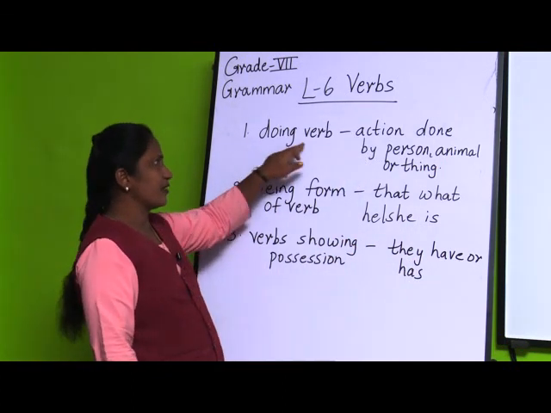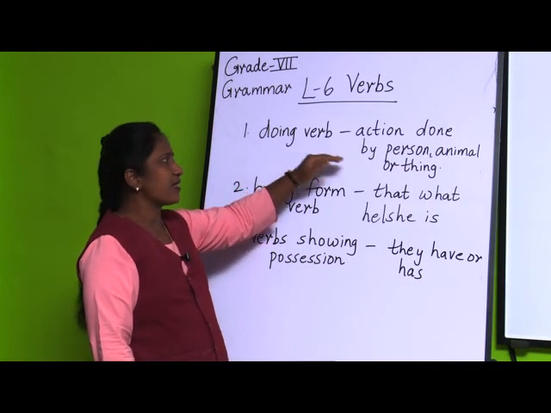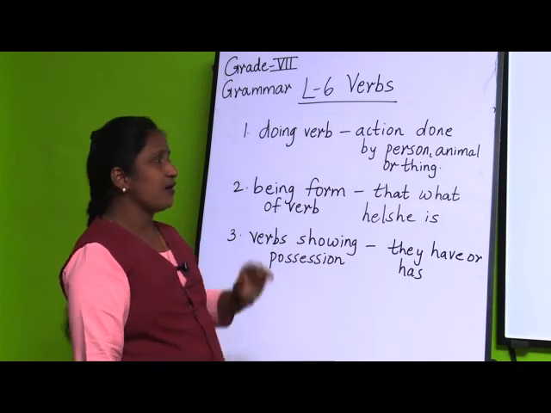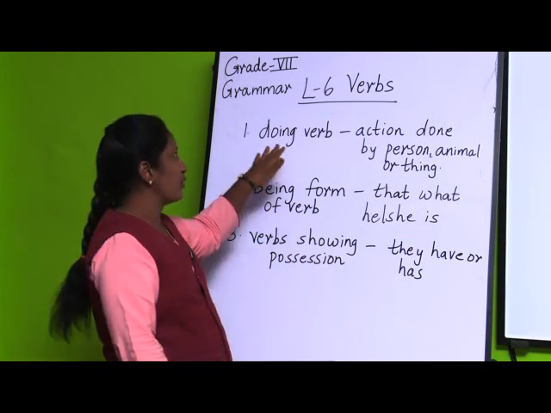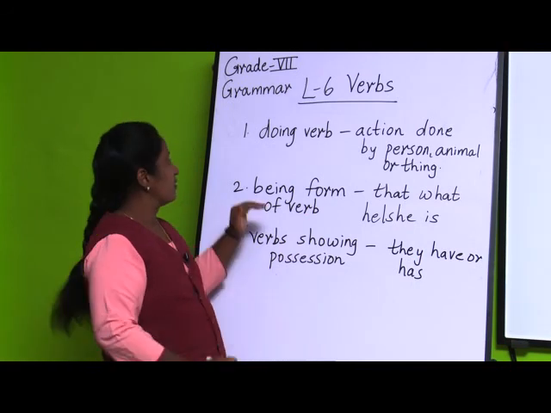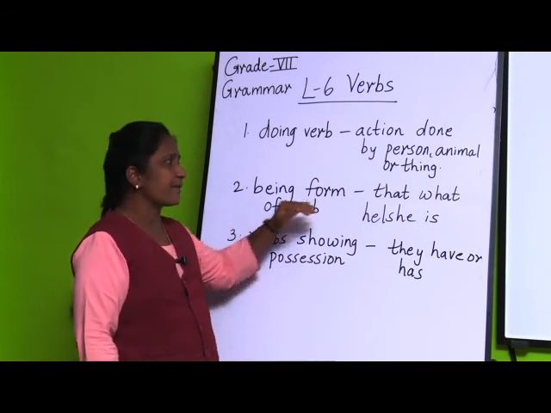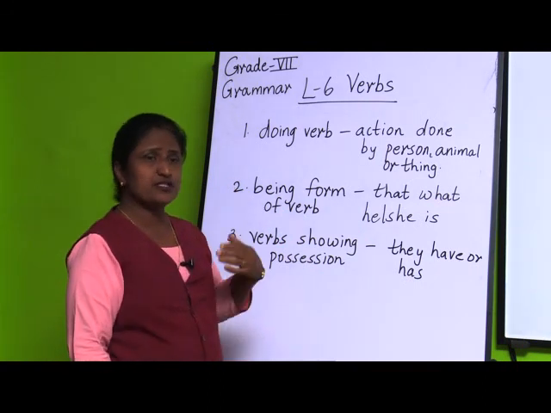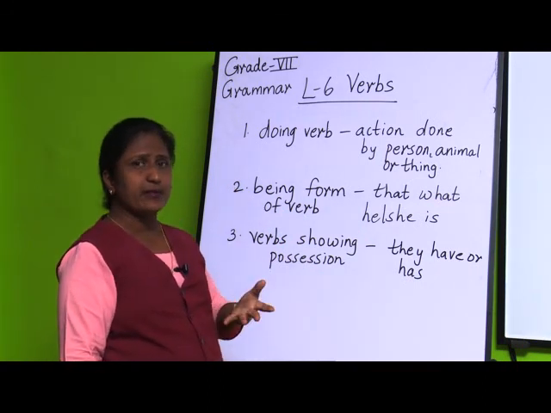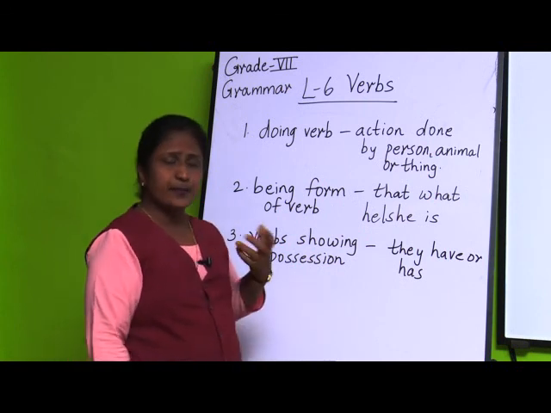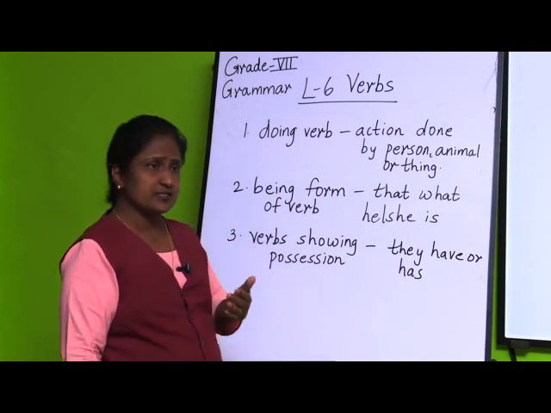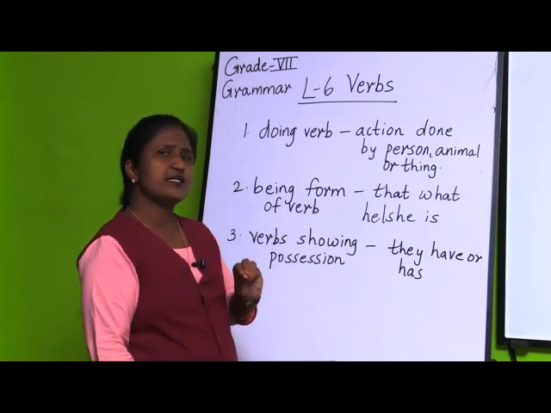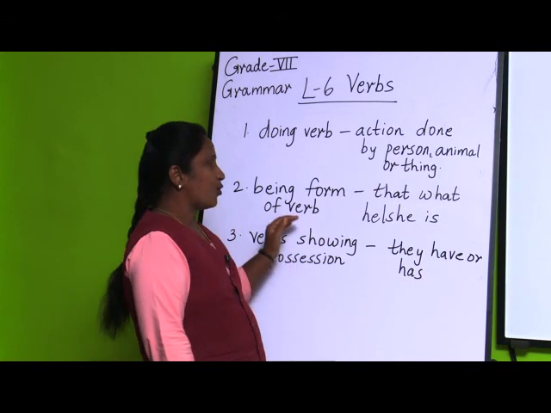First one is what? Doing verb. Why doing verb? Because the action which is done by any person, animal or thing, those verbs are called doing verb. Some action they are doing. Then what is being form of verb? Whatever they are, whatever she or he is, whatever an animal is or a person is. Suppose the teacher is very intelligent, meaning she is very intelligent, okay.